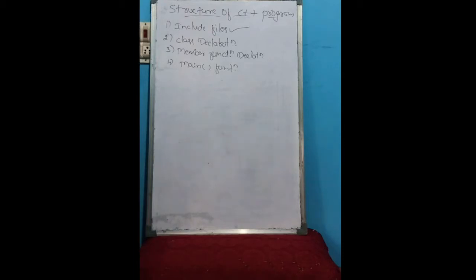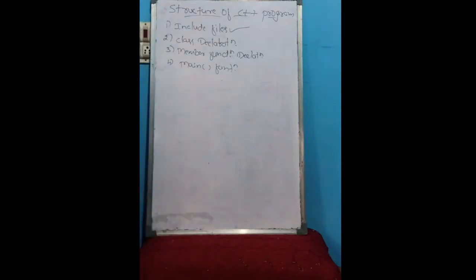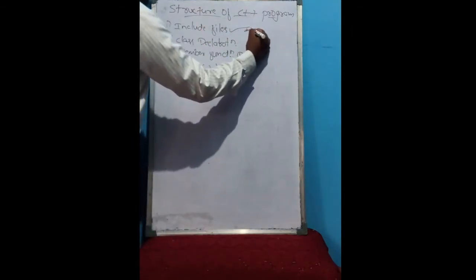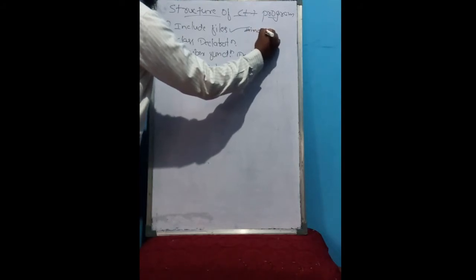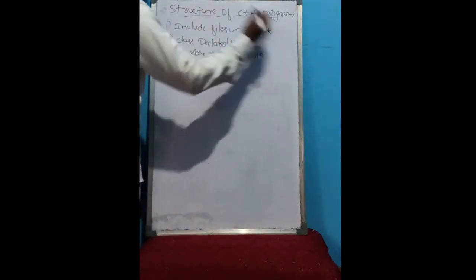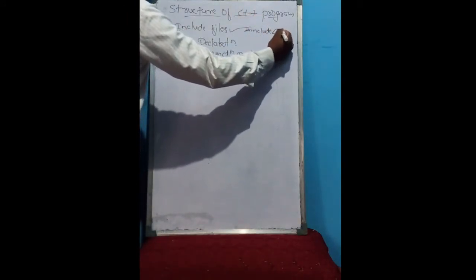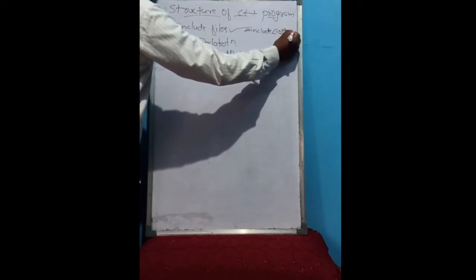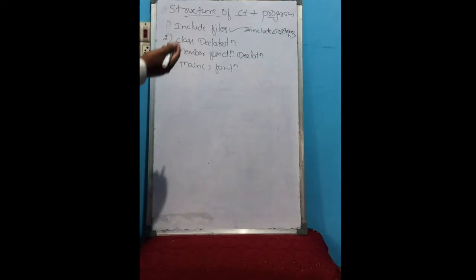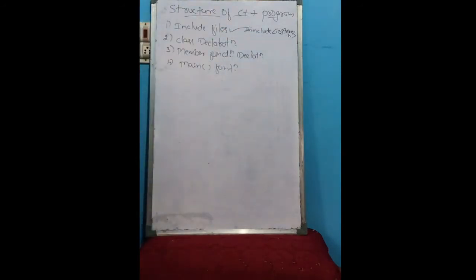Those files we call header files, and we include them in this include section, like stdio.h, using hash include. For example, iostream.h is one preprocessor directive we include in the include files section.